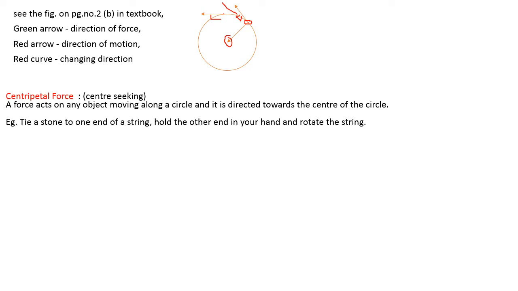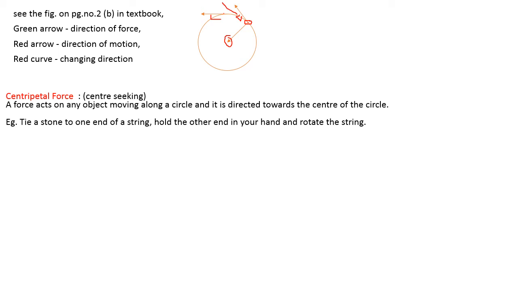Example: tie a stone to one end of a string, hold the other end in your hand and rotate the string. You can see the example in the book also, and you can do it at home. Take a string, tie a small stone to one end, and hold the free end in your hand, a little above your head, as you can see in the diagram, and start rotating.